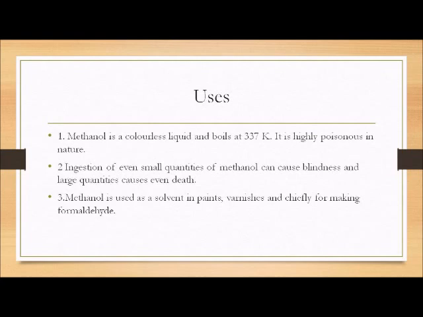Methanol is a colorless liquid and boils at 337 Kelvin. It is highly poisonous in nature. A small quantity of methanol can cause poisoning, and in a large quantity it causes even death. Methanol is used as a solvent in paints, varnish, and it is used for making formaldehyde.